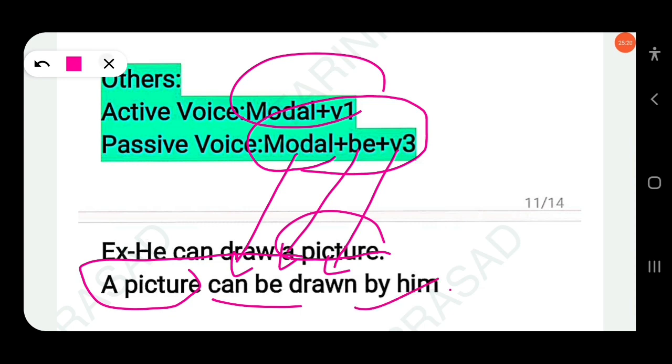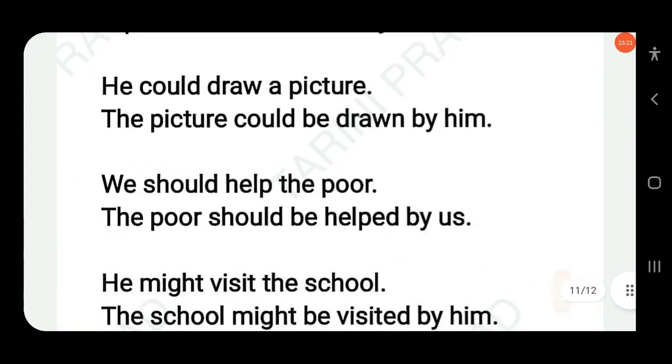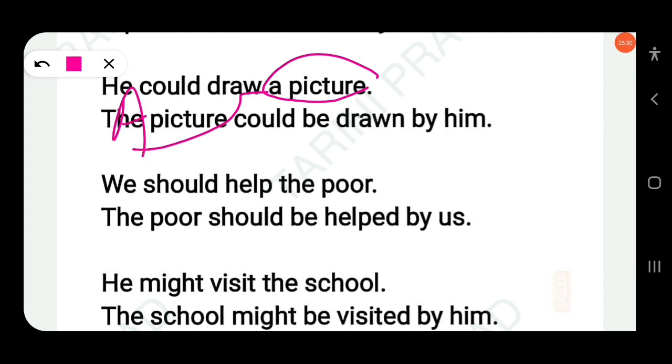Simple. Okay. The next example: He could draw a picture. So here a picture is an object. It becomes the subject. Okay. A picture could be drawn. Just you have to place be between the modal auxiliary and the main verb.